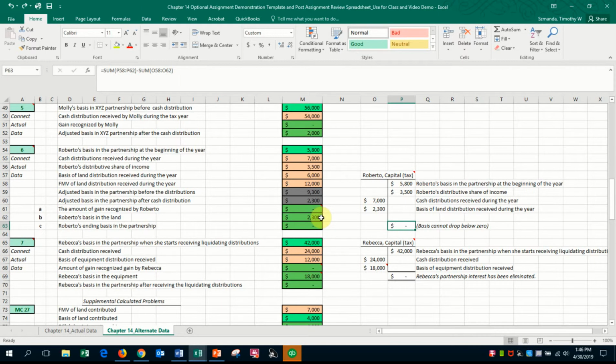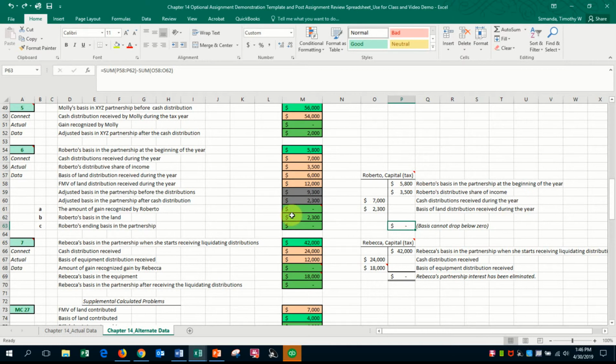Given the values, A: is Roberto required to recognize any gain? All right, if we look at A, we have no gain recognized. The distribution would only be from cash-like items, such as money, marketable securities, or release of liabilities, where a gain would be recognized. So in this case, the distributions would not trigger recognition of gain. So the answer to A is there is none.